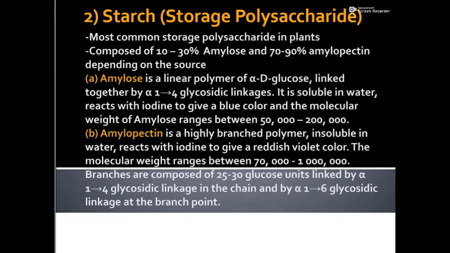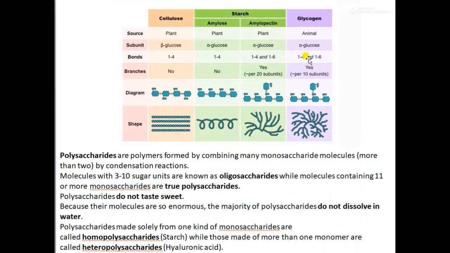Next we have amylopectin. Amylopectin is a highly branched polymer which is insoluble in water, and it reacts with iodine to give a reddish violet color. The molecular weight is between 70,000 and 1 lakh. At the branches, you find alpha 1,6 glycosidic bonds at the branch point. So in starch you have amylose and amylopectin: alpha glucose units joined by 1,4 glycosidic linkages, and at the branch points amylopectin also has alpha 1,6 glycosidic linkages.